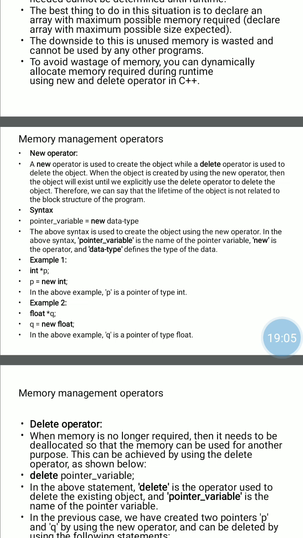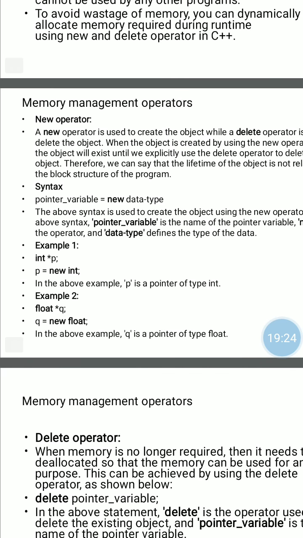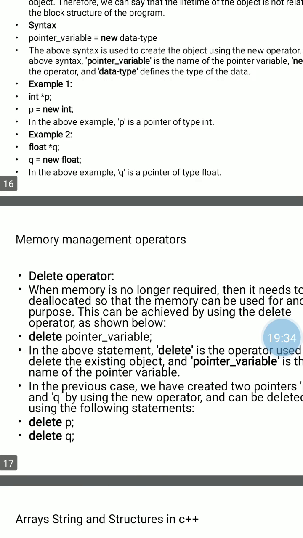For example, the syntax is pointer variable equal to new data type. Here, int *p = new int means p is a pointer variable of type integer. The second example is float *q = new float. In the above example, q is a pointer of type float. Here memory is created for the particular variable.